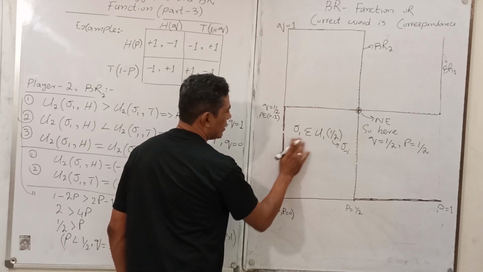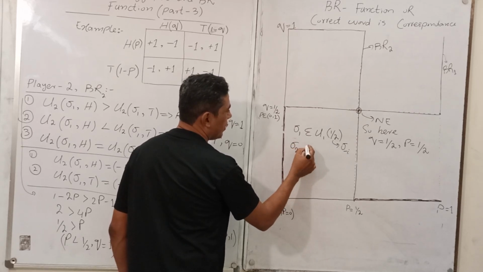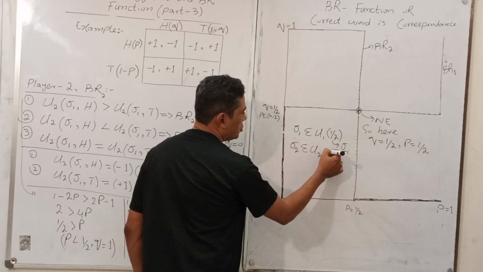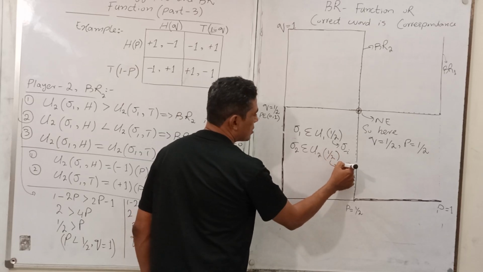And similarly sigma 2 belongs to u2, 1 upon 2.